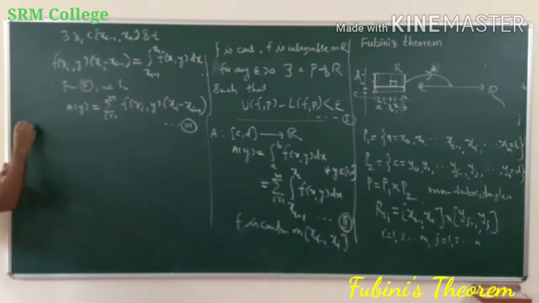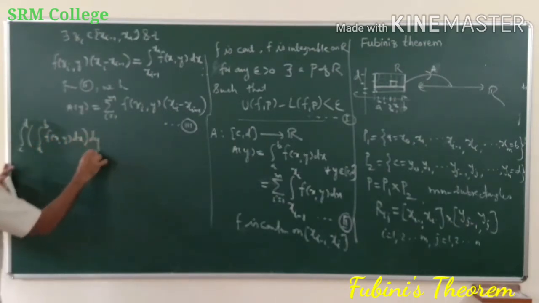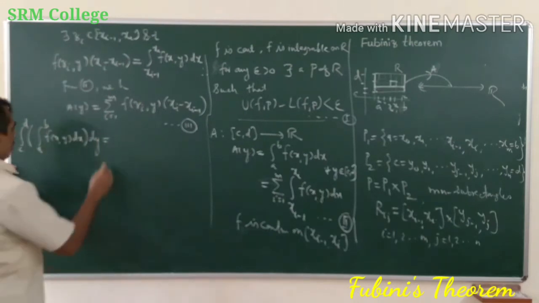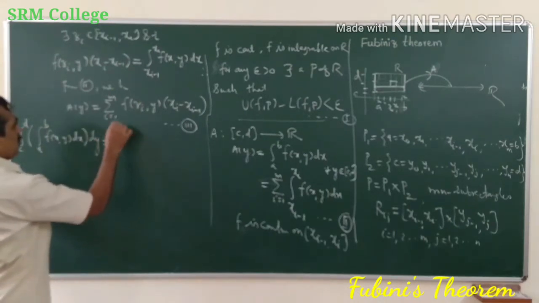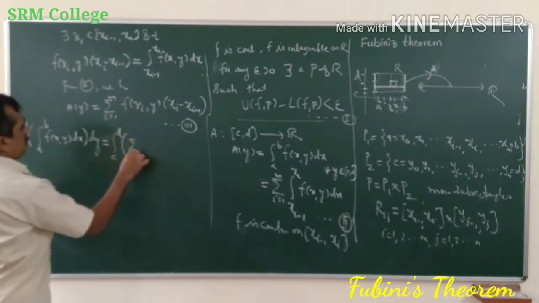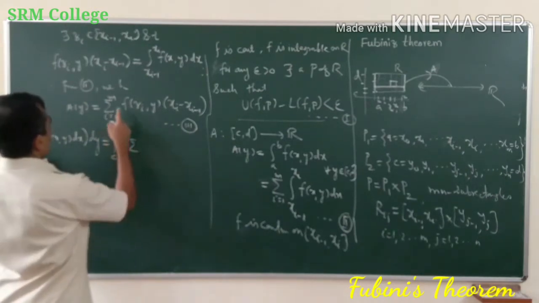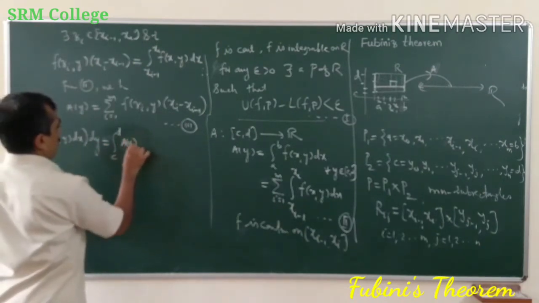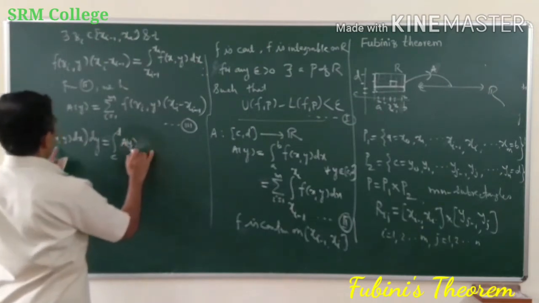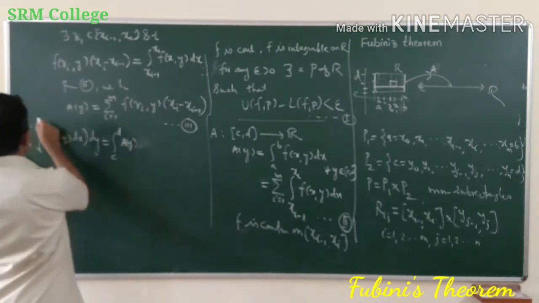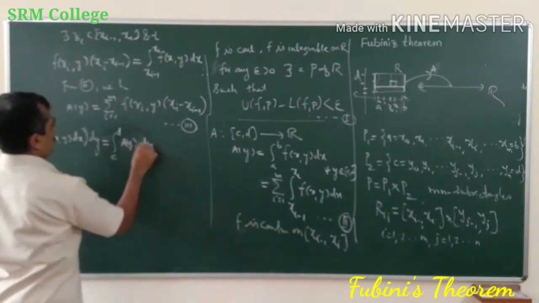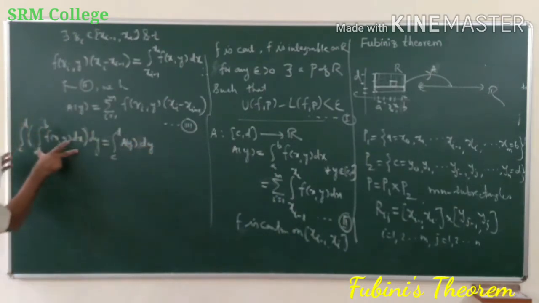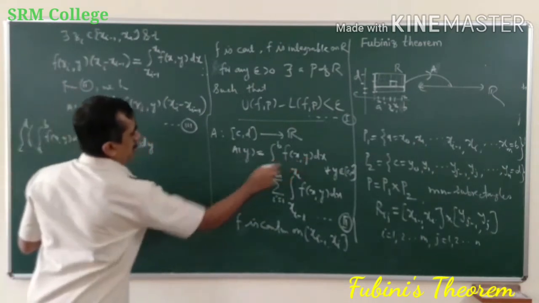Now consider the integral over c to d of the integral over a to b of f of x, y dx dy. This will be equal to the integral over c to d of, now this inner integral is nothing but A of y, A of y dy.